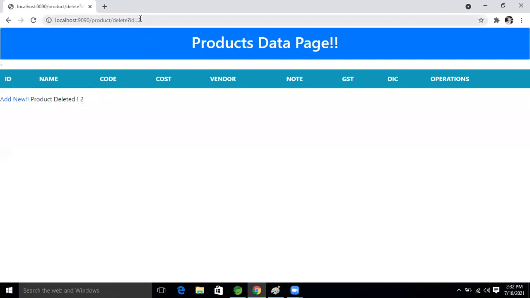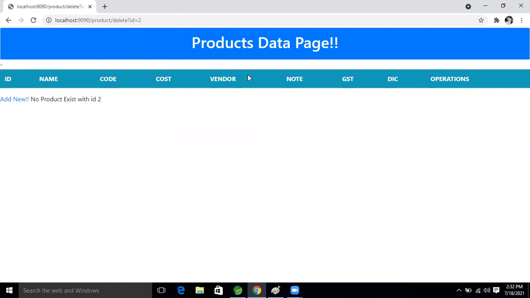Unfortunately, if the end user refreshes this page, what will we get? That record is already deleted. By refreshing, what are we doing now? Again, we are making the request to our server.